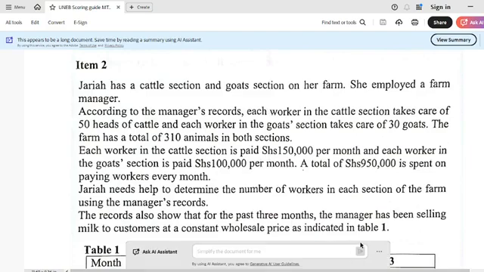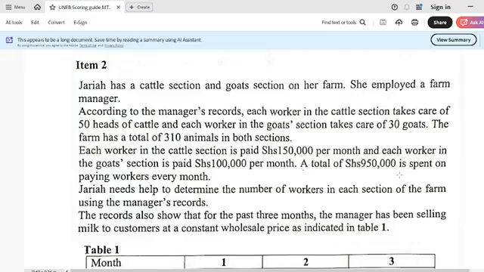Once again, my students, we are back for item number 2, UNEB 2025, the paper which has just been done by the candidates in senior 4. My name is Teacher Bukenya Innocent, teacher of chemistry and mathematics, and today we have come to look at item number 2, what indeed UNEB required of us from this item.